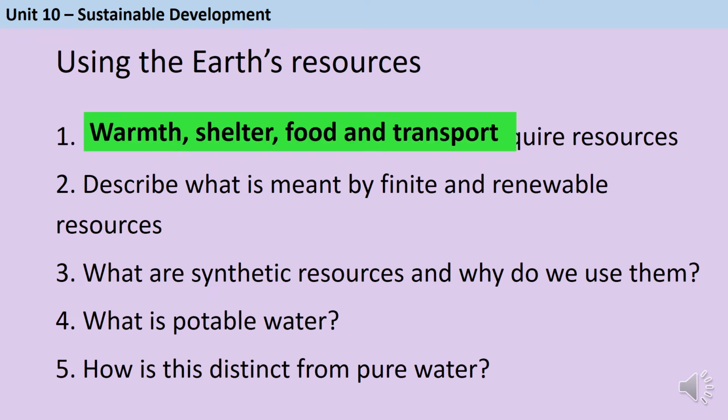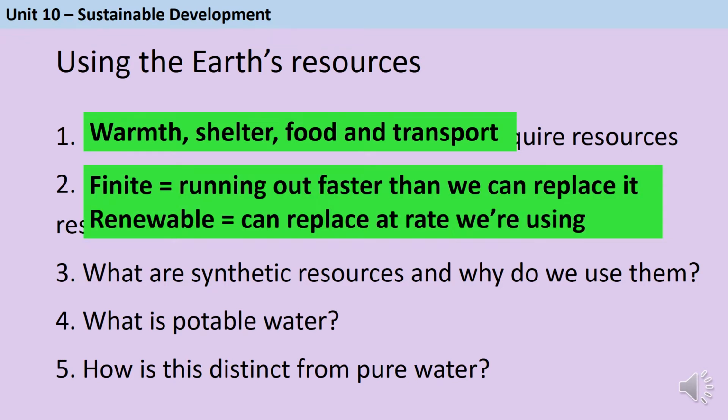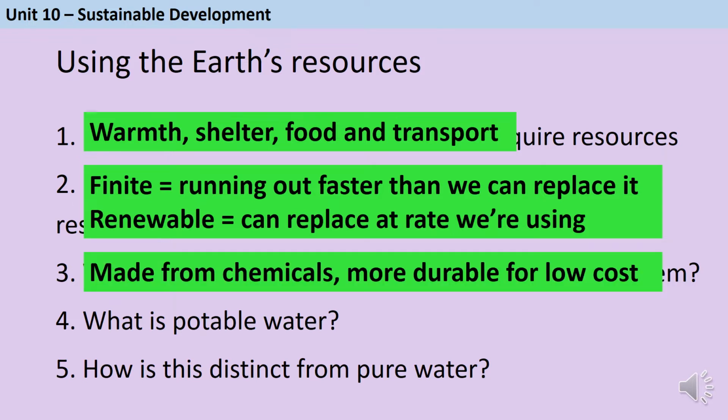Humans require resources for warmth, shelter, food and transport. There are obviously lots of other things as well, but those are the four that are listed in the specification. So if it's a multiple choice question, they're the four that you're looking for. Finite resources are ones that are running out faster than we can replace them, whereas renewable resources are things that we can replace at the rate we're using them. Synthetic resources are things that we've manufactured from chemicals, and they tend to be more durable for a lower cost.